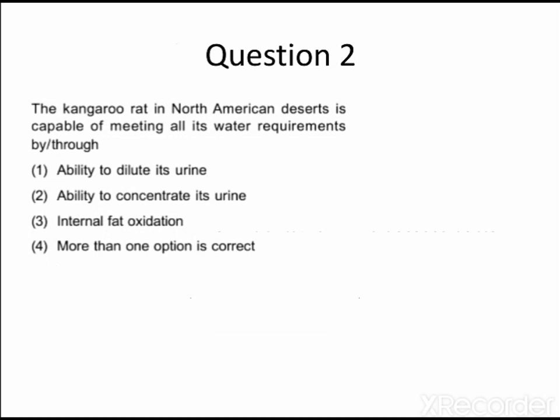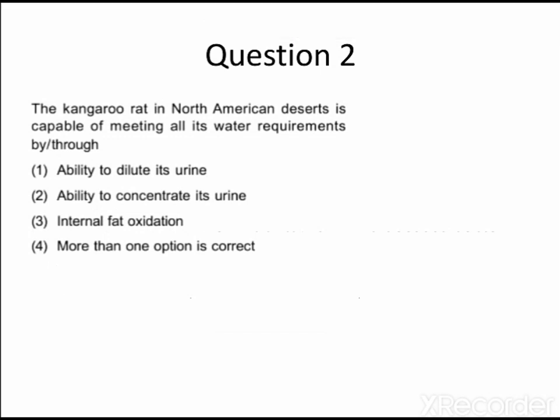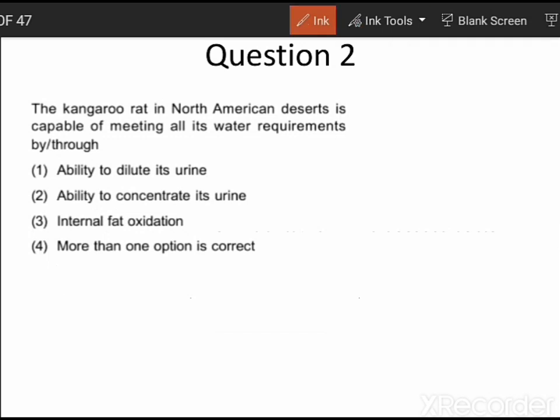Let us now discuss question number 2, which is related to adaptations. Kangaroo rat in North American deserts is capable of meeting all its water requirements by or through. Let us look at the options one by one. Ability to dilute its urine. It is wrong. It does not keep its urine dilute. Second option is ability to concentrate its urine. That is correct. Internal fat oxidation. That is correct. So we have to go with a better option. Let us move on with option number 4, which states more than one option is correct.